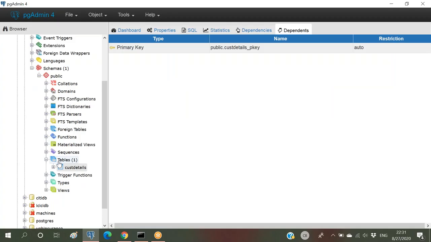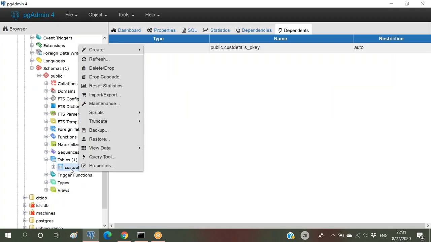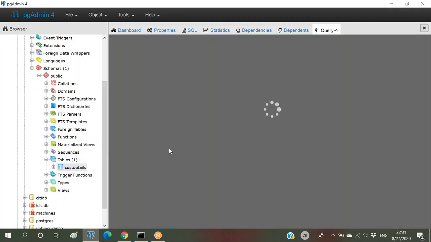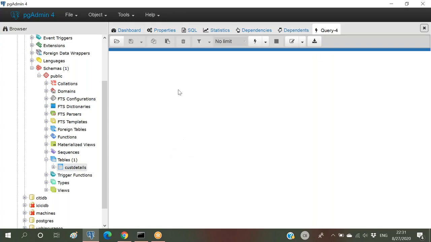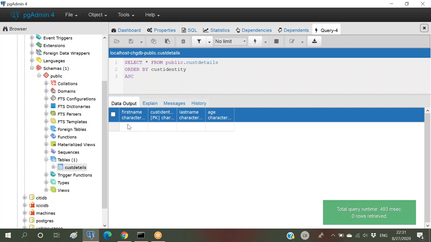Okay, so here we can see one table created. Let me run it to see the data. Since we have not inserted any data, it should not be showing anything. Okay, so this is blank. We have to insert the data.